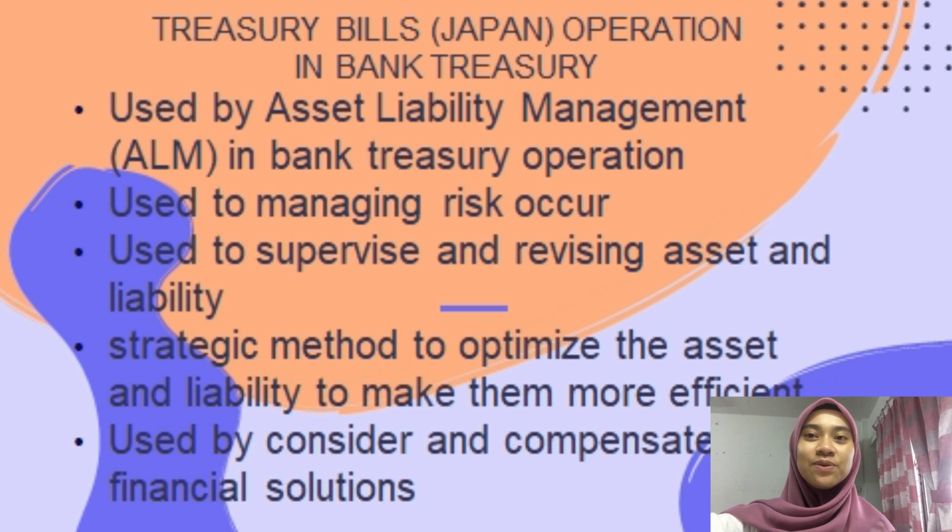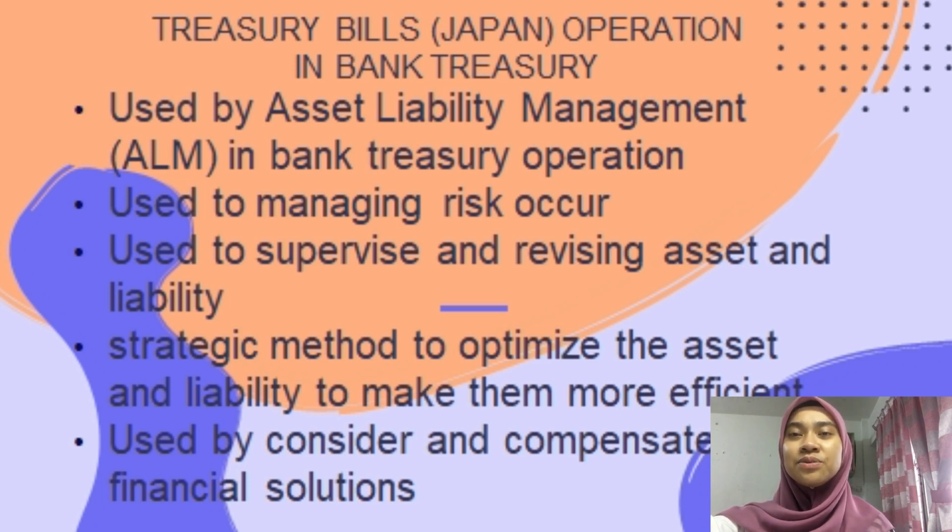Thank you. So I will continue the presentation with Treasury Bill Japan's operation in bank treasury. We know this is used for ALM, or asset liability management, in bank treasury operation. They use this instrument to manage the risk occurring in transactions, because by using this method the Treasury Department can control the risk.